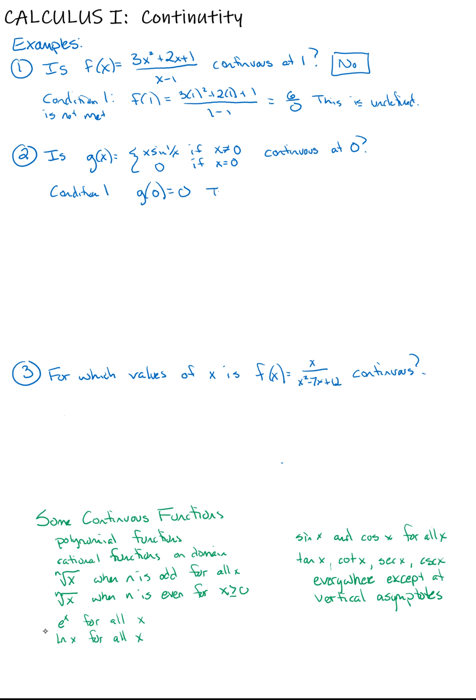How about condition 2? Condition 2 is that the limit as x approaches 0 of g of x must also exist. Well, what is the limit? Now this is going to take a little doing.